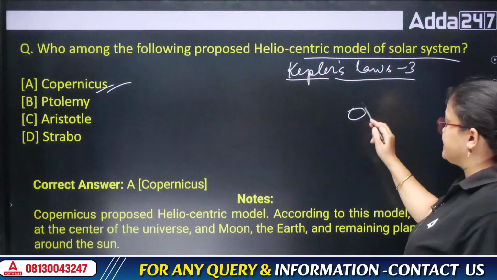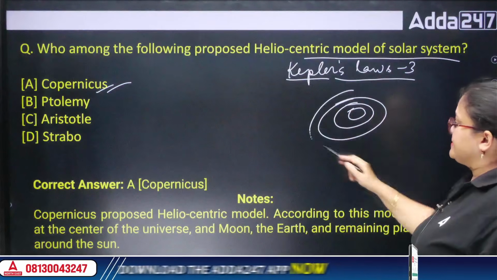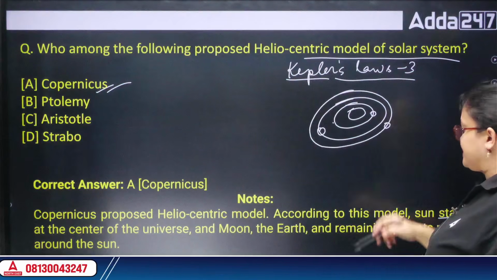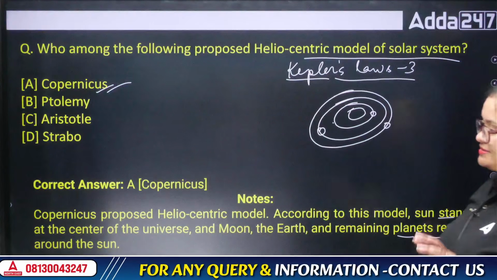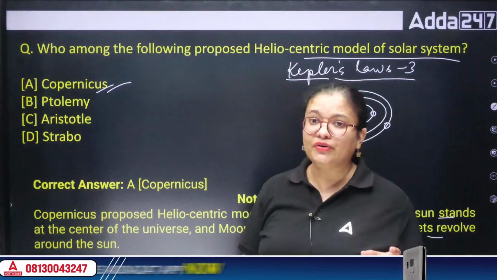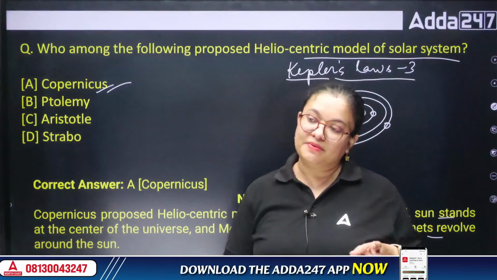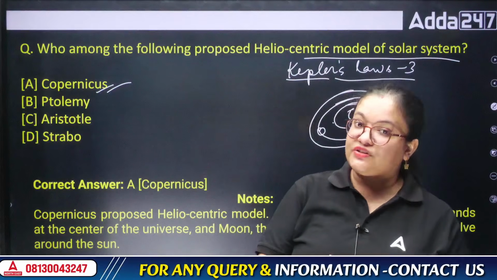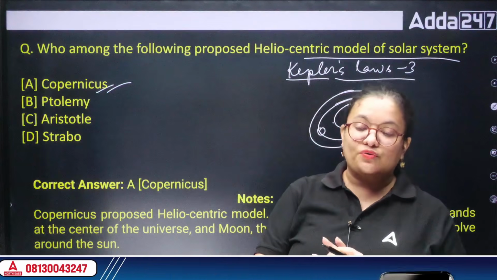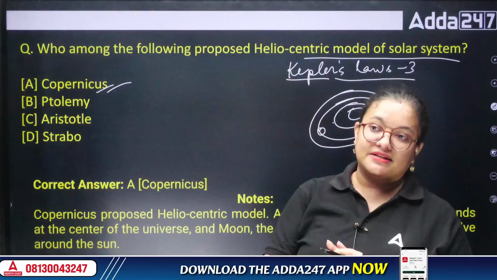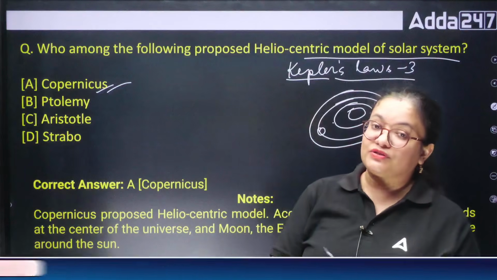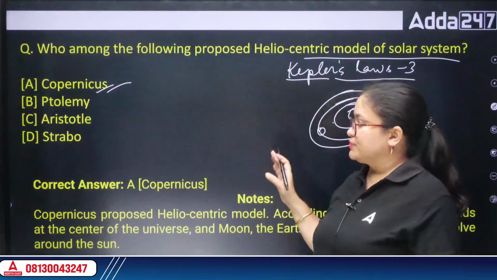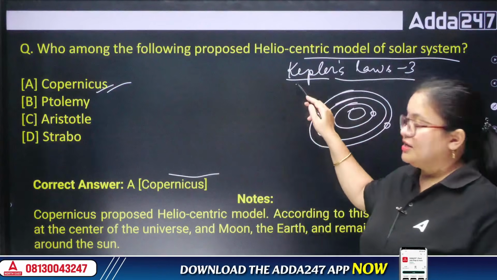As we all know, the Sun is at the center, and the planets are moving in elliptical orbits, right? So these are all moving in a particular orbit. When we talk about the solar system or our universe, questions may also be asked, like when did our universe form, or what is the name of the theory that suggested when our universe was formed, also known as the Big Bang theory, and also when was Earth formed, and also some questions have been asked about the laws as well.